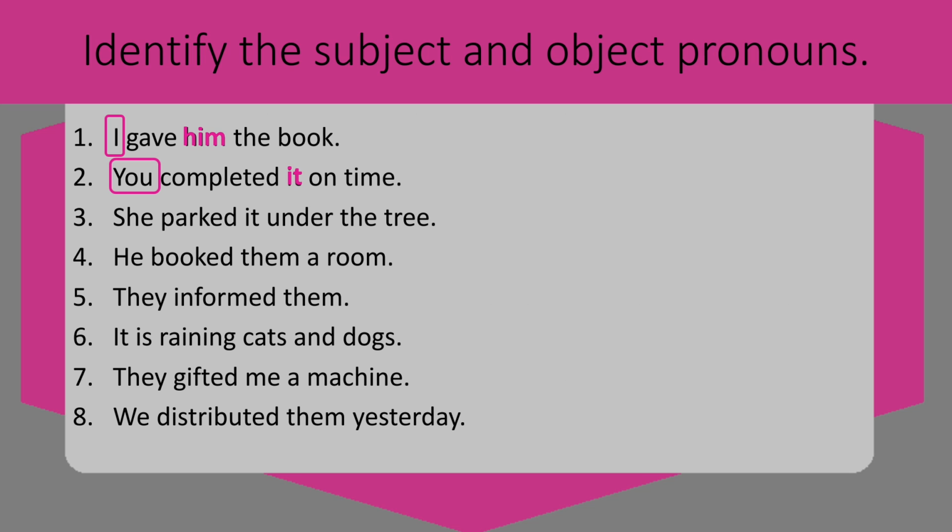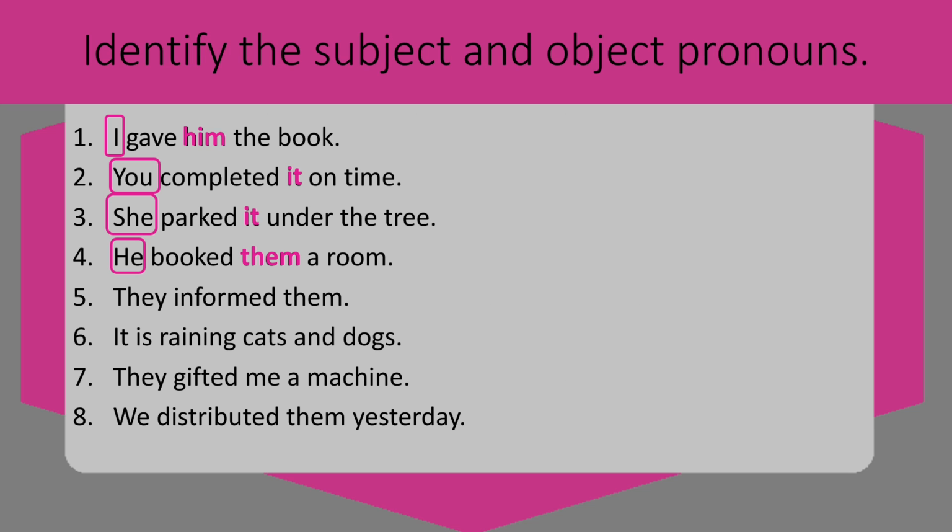Sentence number 3. She parked it under the tree. Here, she is the subject, parked is the verb, and it is the object. Under the tree is a prepositional phrase. So, she is the subject pronoun, and it is the object pronoun. Sentence number 4. He booked them a room. He is the subject, them is the indirect object, and a room is the direct object. So, he is the subject pronoun and them is the object pronoun.